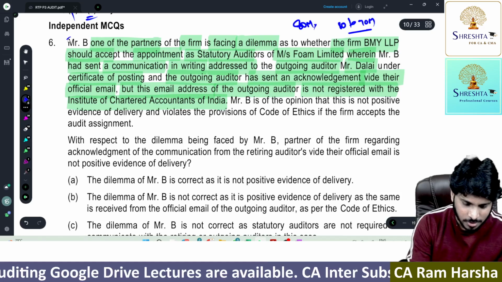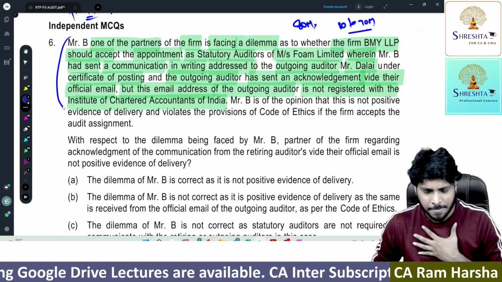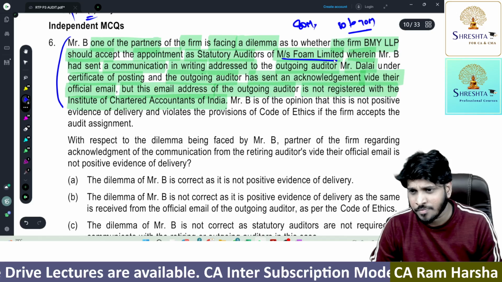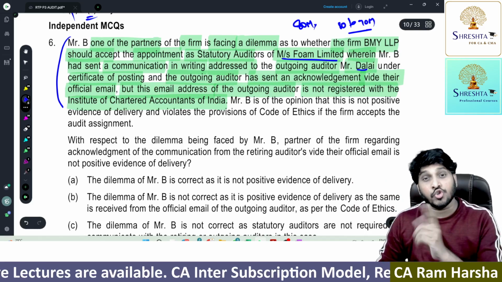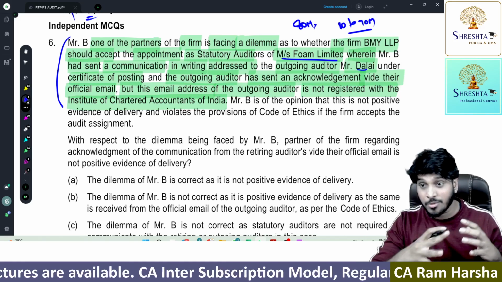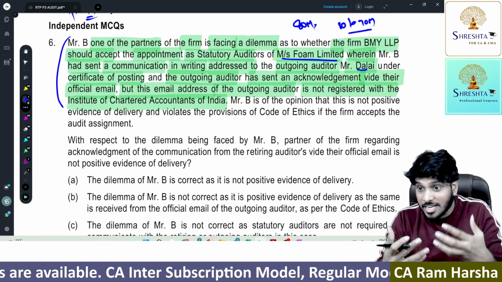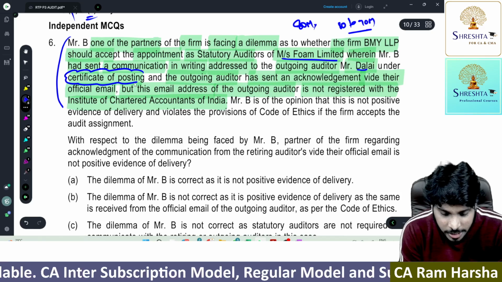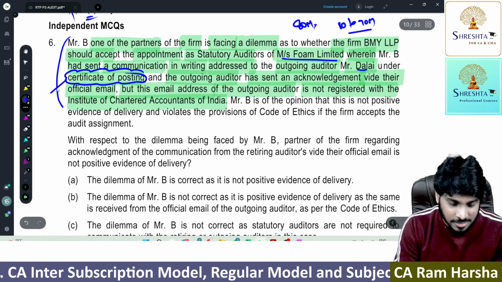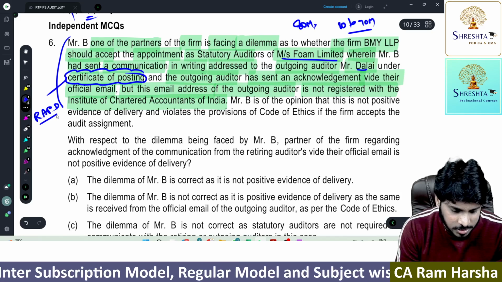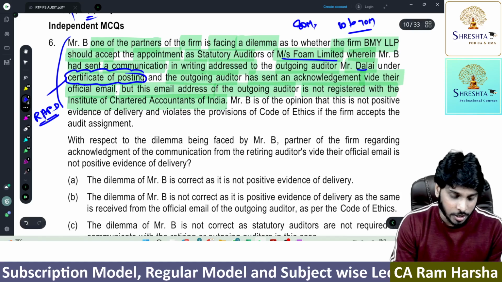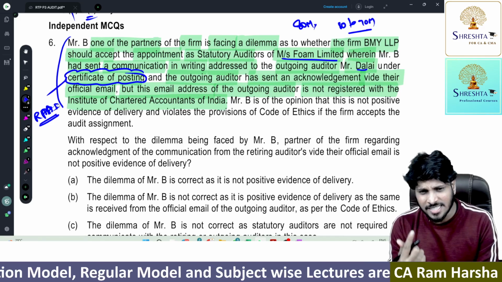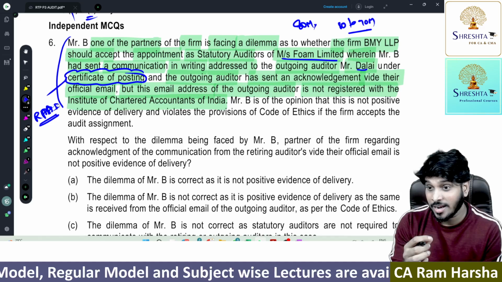Oh my God. Very simple. Mr. B, one of the partners in a firm, has accepted the audit of Home Limited. There was a previous auditor, Dalai, to whom Mr. B sent a communication. With the previous auditor, no objection, we need to send a letter. So this fellow sent a letter. By which post? Certificate of posting. One of the council guidelines says you must send it through registered post, RPAD, registered post with acknowledgement due. So what is that? Registered post with acknowledging delivery.